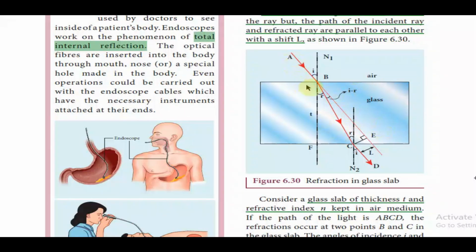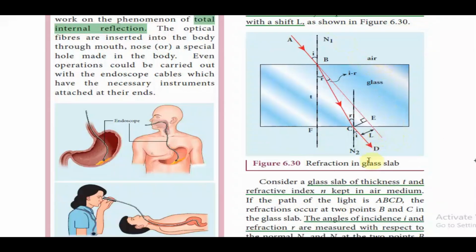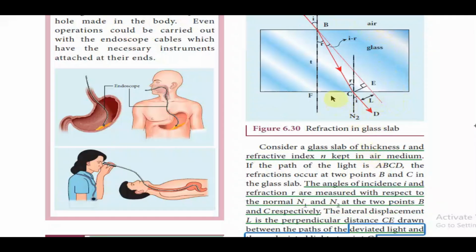So this is the incident ray, and it undergoes refraction, and again it emerges. But if there is no glass slab here, this ray would have traveled straight like this, but the emergent ray has been laterally shifted, and that is called the shift L. So this is how the refraction takes place in a glass slab.